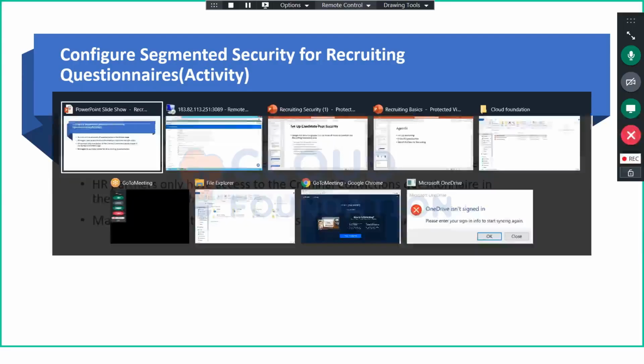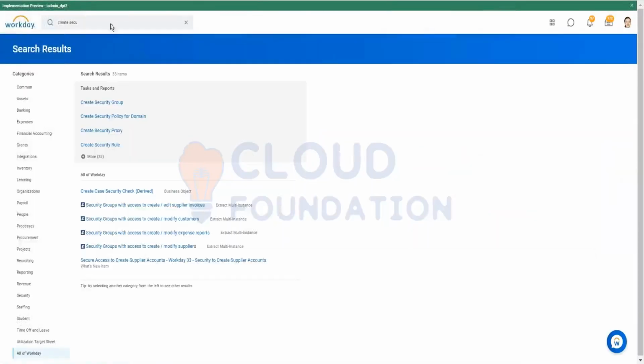Go into the system, background verification stage. Actually, in that, all the questionnaires access will be given to the HR partner. Okay, then we have to create a segment, correct? Yeah.